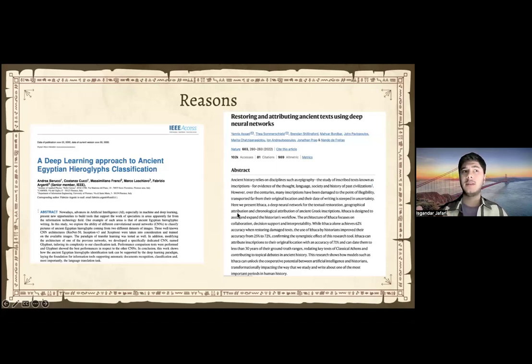This is a new field which was started after the discovery of the Rosetta Stone. The purpose was mainly to develop a deep learning based method for classifying ancient Egyptian hieroglyphics, so to understand how we can decipher them more easily. And the methods for data collection were mainly 2 databases that the researchers called D1 and D2. D1 used 172 different images, and D2 is 1,300 images, of up to 100 by 100 pixels.